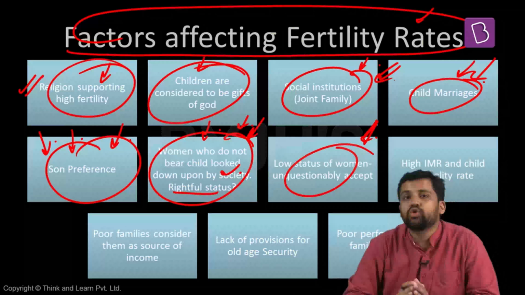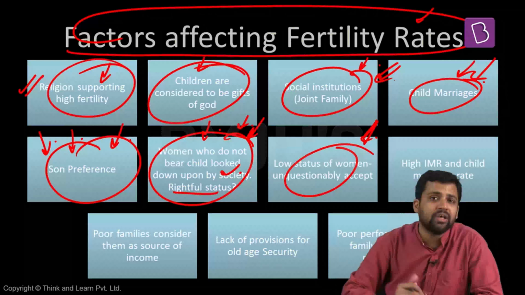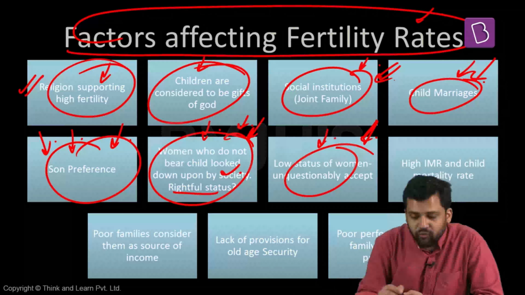Decisions which impact their future. In those decisions also they do not have sufficient amount of say. And again, most of the women are not working outside, they are not dependent on their male counterparts. So they have to accept what their male counterparts or the family members decide. So low status of women can also lead to high fertility rates.